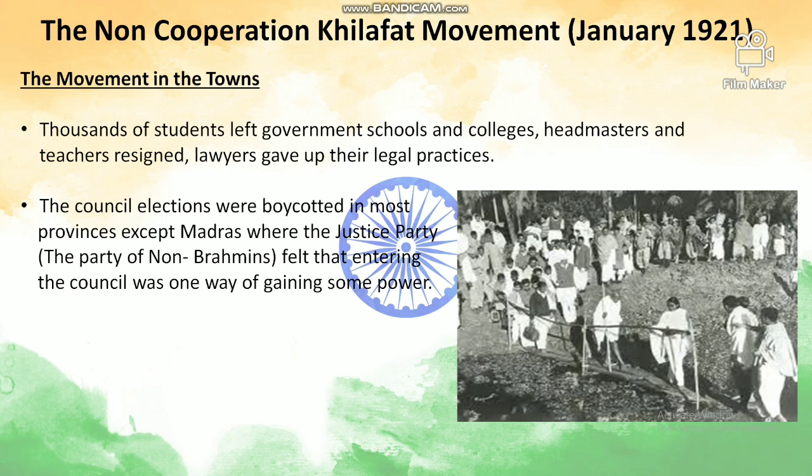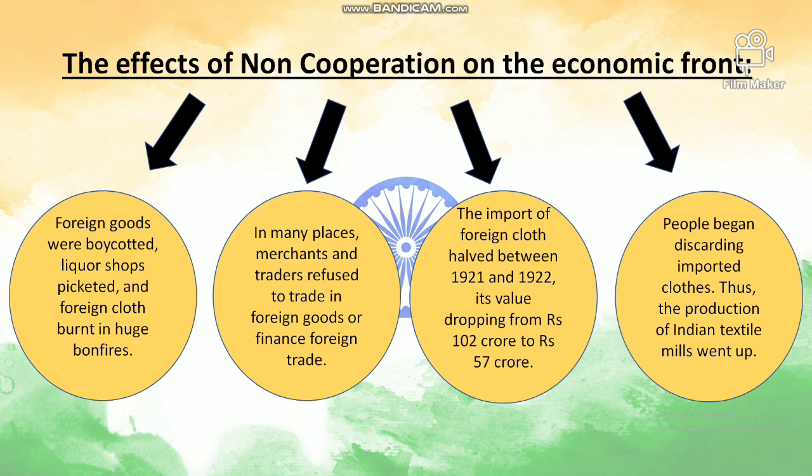And the second stage was that the council elections were boycotted in most provinces, but the only province was Madras, where the Justice Party, the party of the non-Brahmins, felt that entering the council was one way of gaining some power. So only here the elections were conducted.